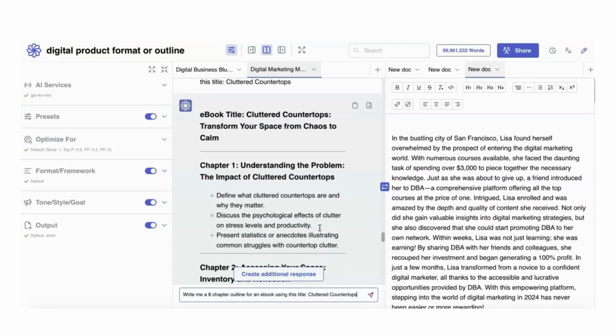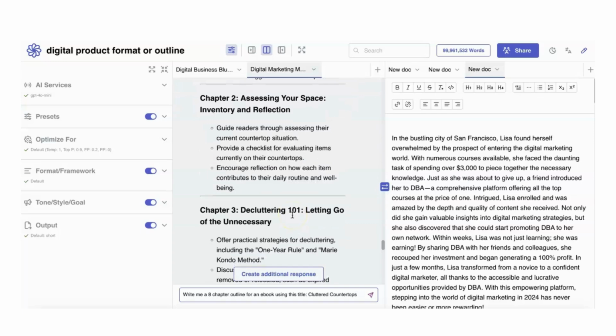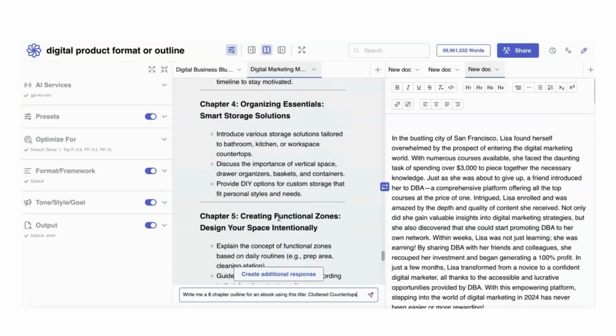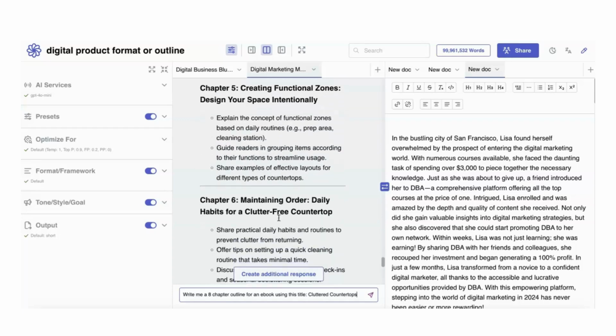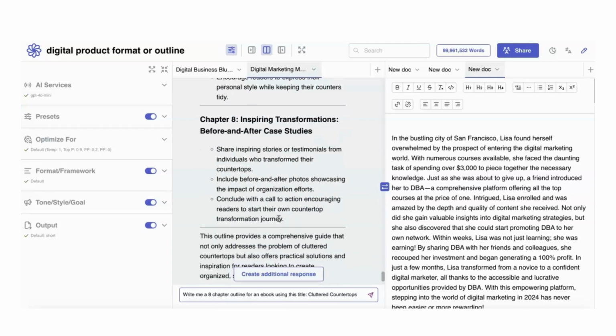Okay, so here we go. Chapter 1 says, understand the problem, the impact of cluttered countertops, decluttering 101, letting go of the unnecessary, organizing essentials, smart storage solutions, and creating functional zones, and so on. So it has given me 8 chapters, okay?